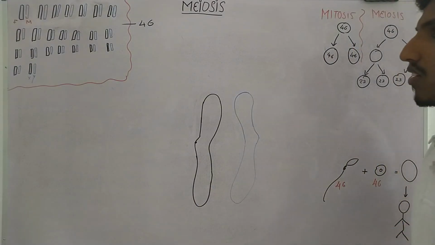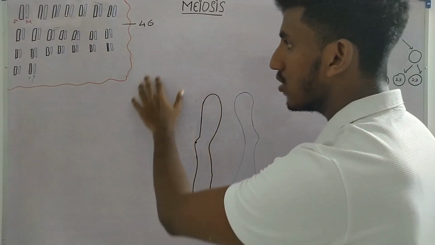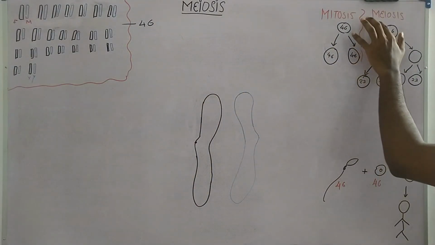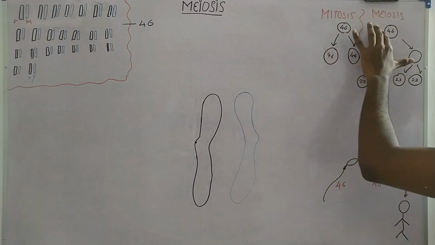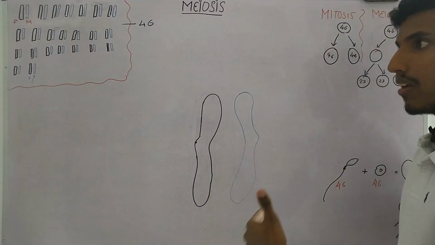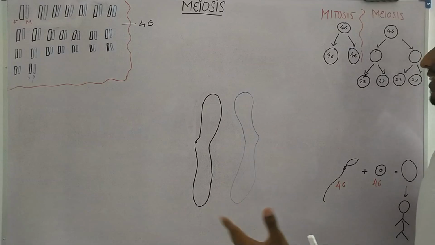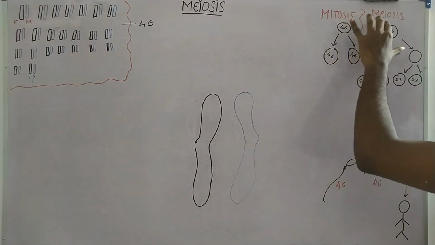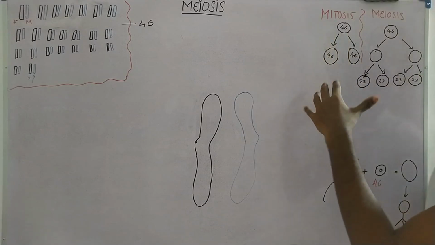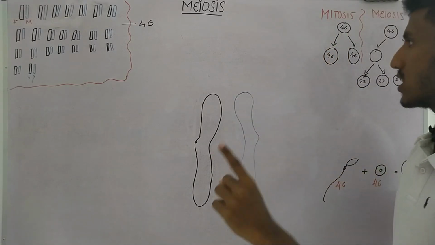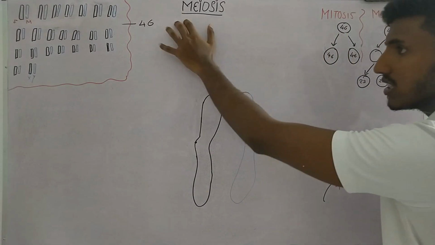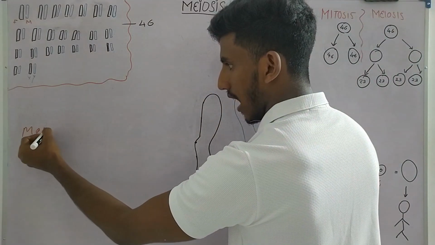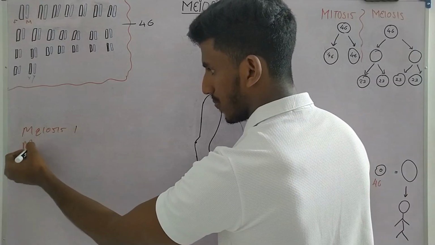So using meiosis, we can reduce the number of chromosomes from 46 to 23. Meiosis will start with a germline cell. So what is a germline cell? That is the cell that gives rise to the sperm cell and the egg cell. The germline cell has 46 chromosomes and undergoes two cell divisions. Unlike mitosis, which has only one cell division and produces two cells, meiosis has two cell divisions, meiosis I and meiosis II.